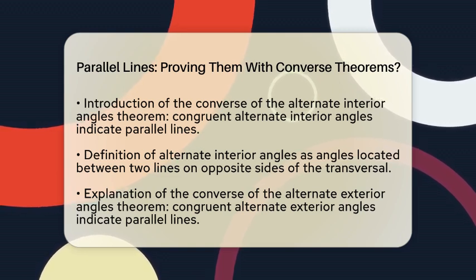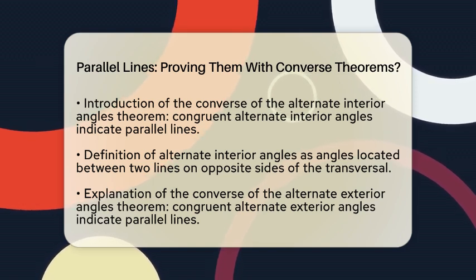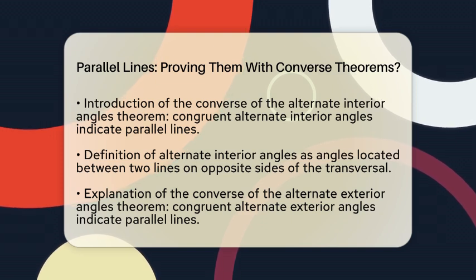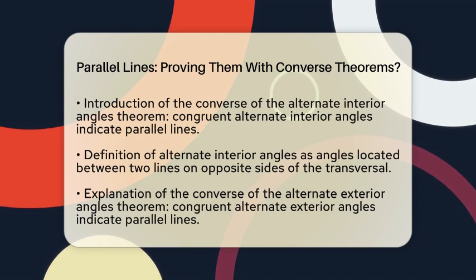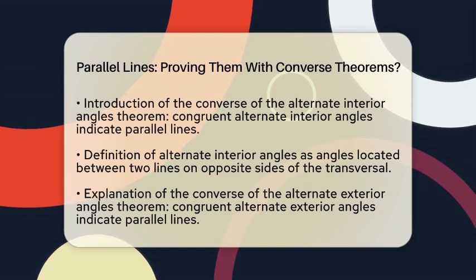Now, let's talk about the converse of the alternate exterior angles theorem. If two lines cut by a transversal create congruent alternate exterior angles, then those lines are parallel as well. Alternate exterior angles are found outside the two lines on opposite sides of the transversal.